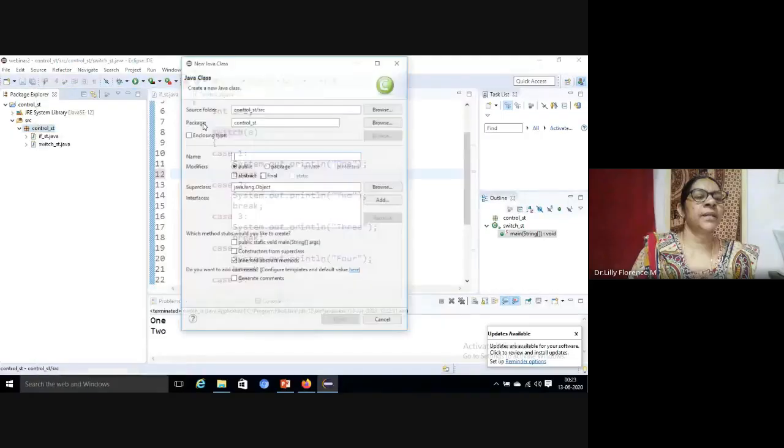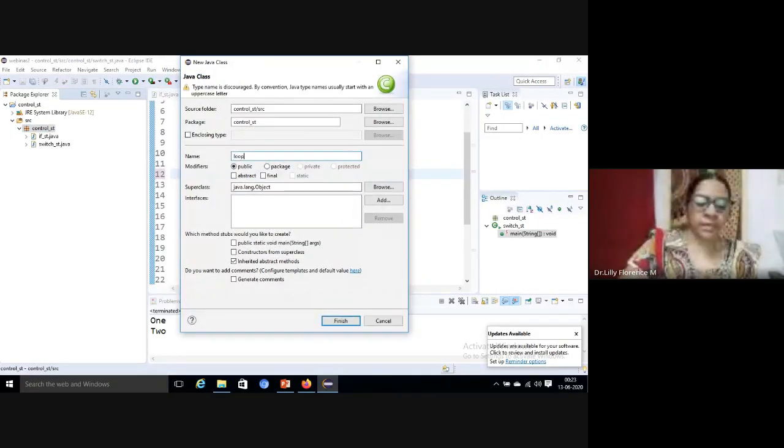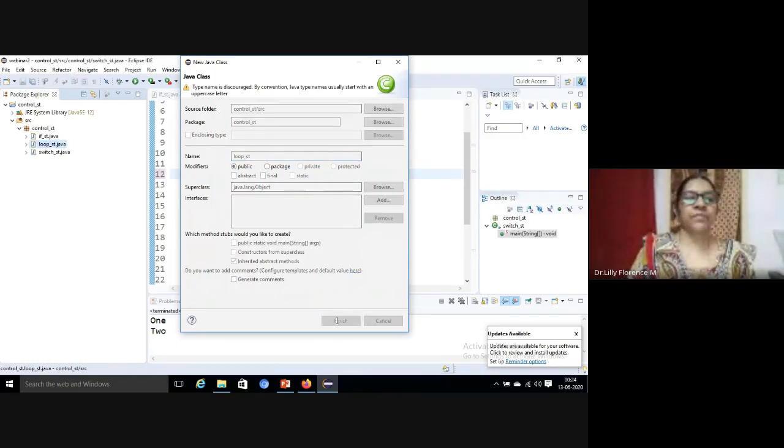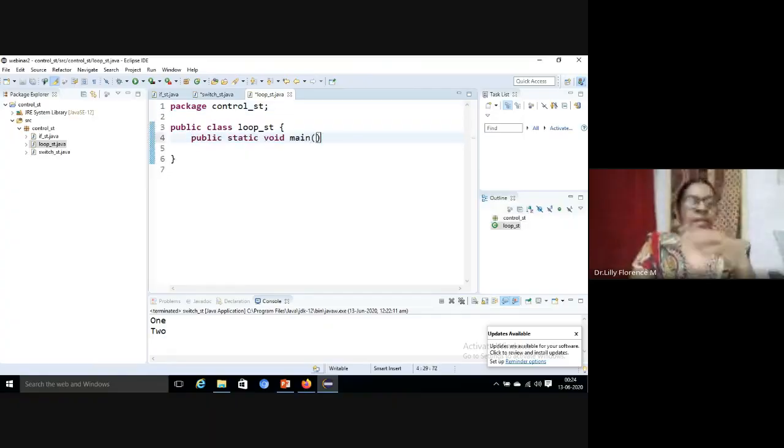So we can start another class file for the looping statement. Here we can print the numbers from 1 to 10.